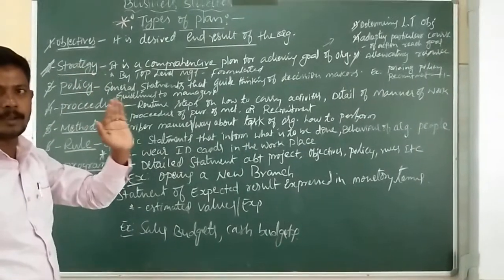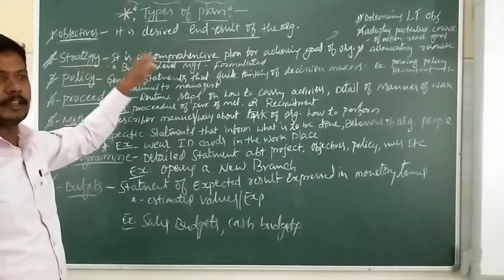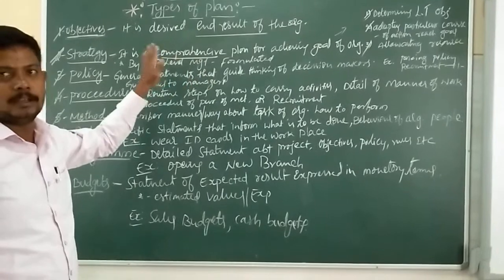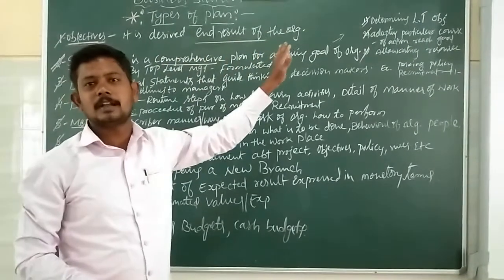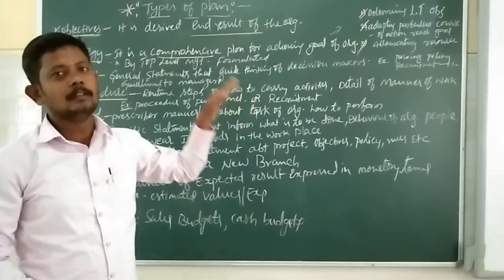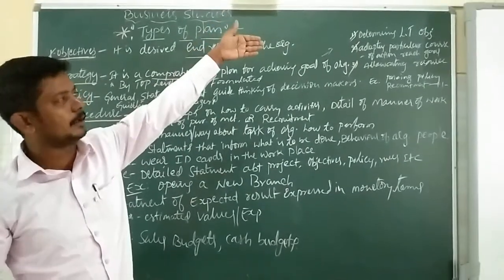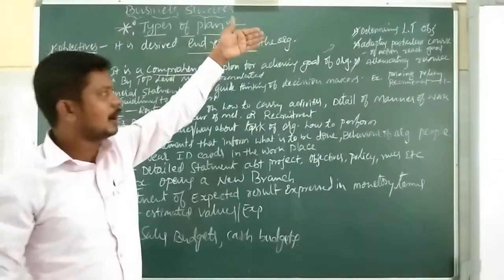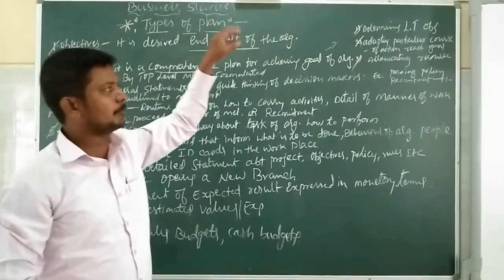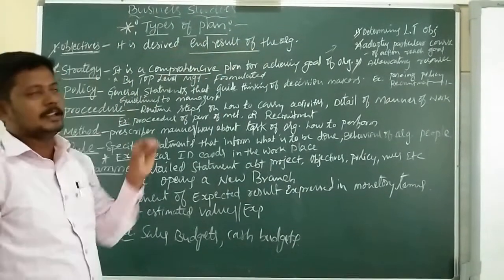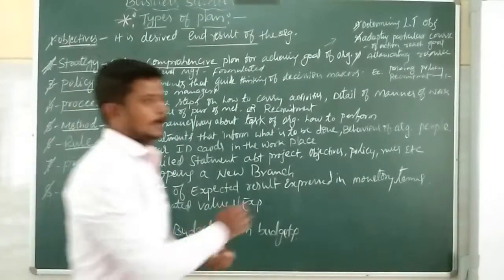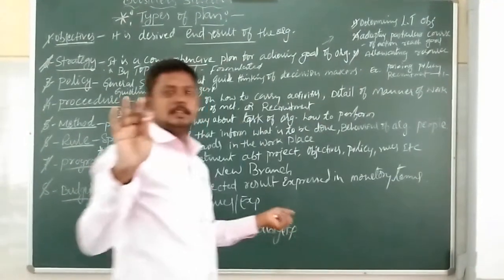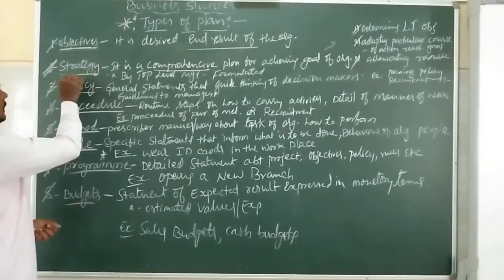These three are included under strategy. You can write it in the explanation like this. Strategy is another important type of plan. It is a comprehensive plan for achieving the goal of the business organization. The strategies include these three: determining the long-term objectives, adopting a particular course of action to reach the goal, and allocating the resources. That's all. This is the information regarding strategy.